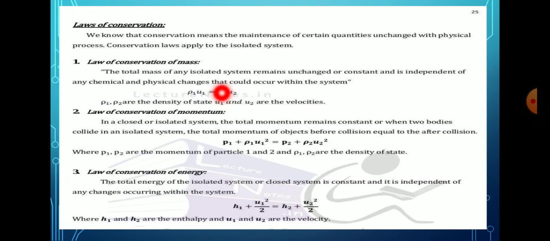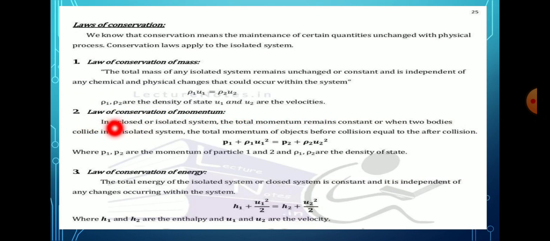That is known as the law of conservation of mass, given by rho 1 mu 1 is equal to rho 2 mu 2. Rho 1 and rho 2 are the densities of the states, mu 1 and mu 2 are the velocities.